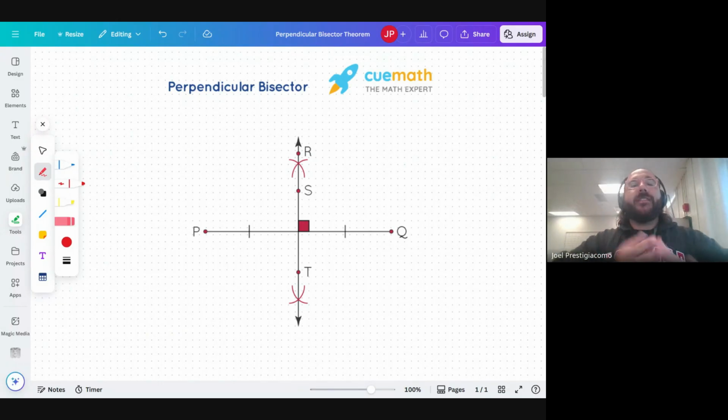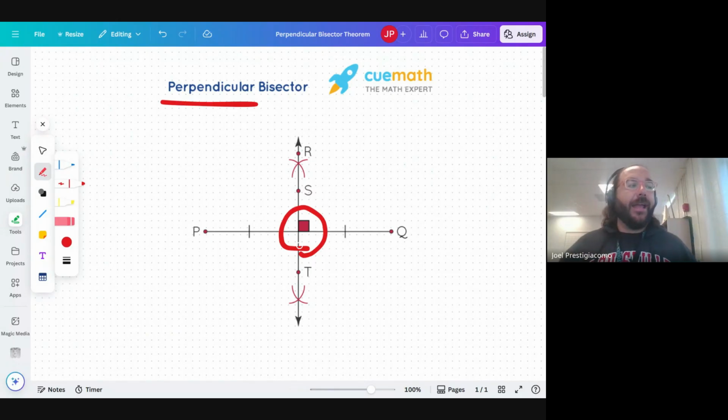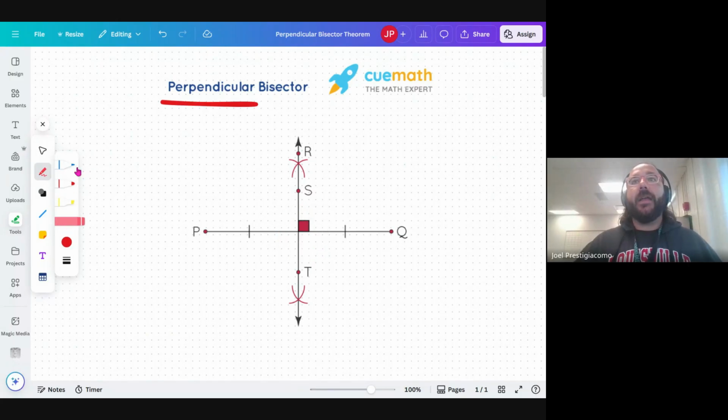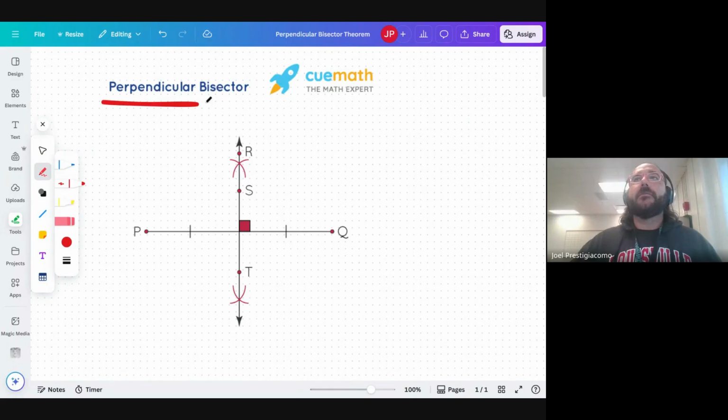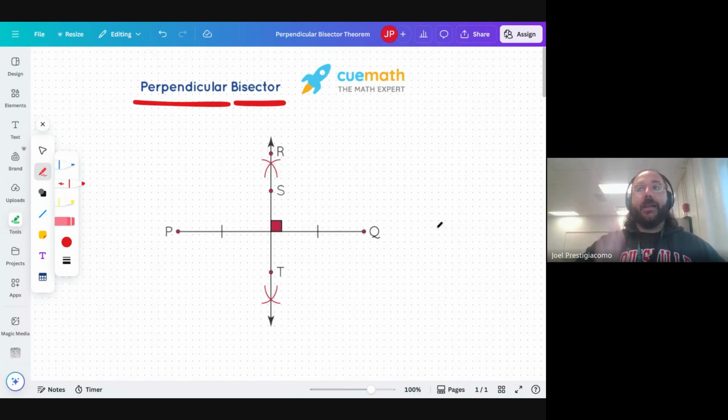And quite simply, there's a couple words here. Again, one word we see is perpendicular, right? That means that lines meet at a right angle, or all right angles, right? So they cross each other in that way. So that's a property of an intersection. And then we have another property that can happen, which is called bisection or a bisector, which means that it cuts a segment into two congruent, which means equally lengthed pieces. So this is doing both of these things at the same time.